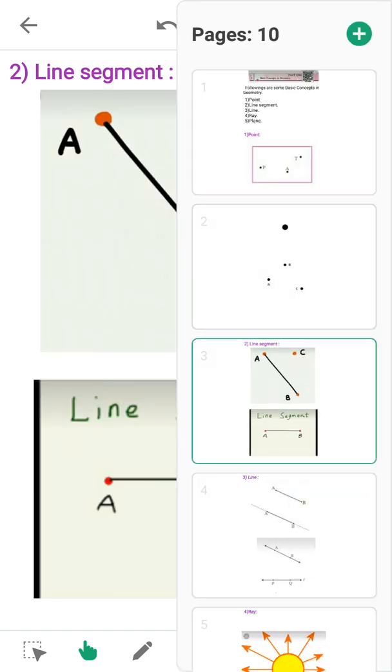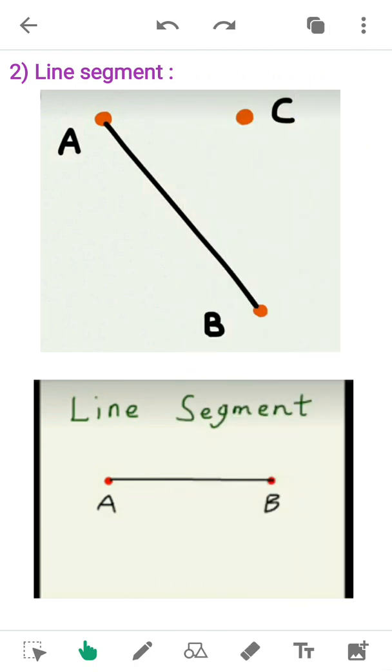Our next topic is line segment. What do you mean by line segment? When we join 2 points together, here in this figure you can see point A and point B. When we join these 2 points together, we will get a line segment. This one is also a line segment. So how can we give a name to the line segment?